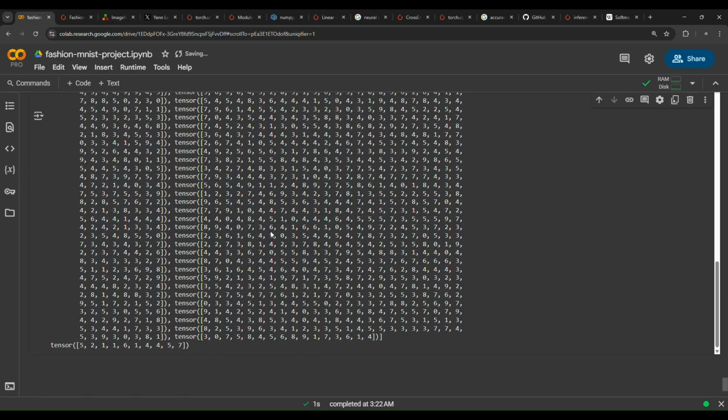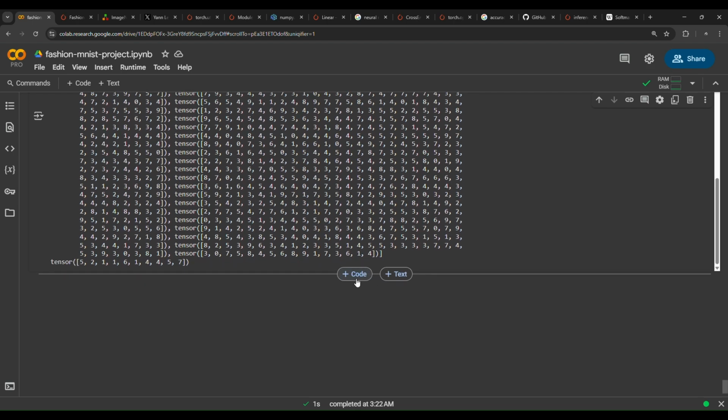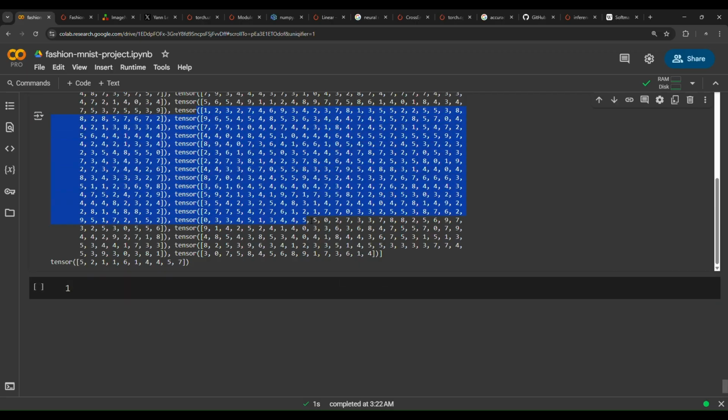The next step is just to show a confusion matrix. Now you might have the question why we have made all these predictions. Well, a confusion matrix shows a comprehensive map that shows how the model has confused on all of its predictions. So we need to make predictions, and then we can visualize the confusion matrix.